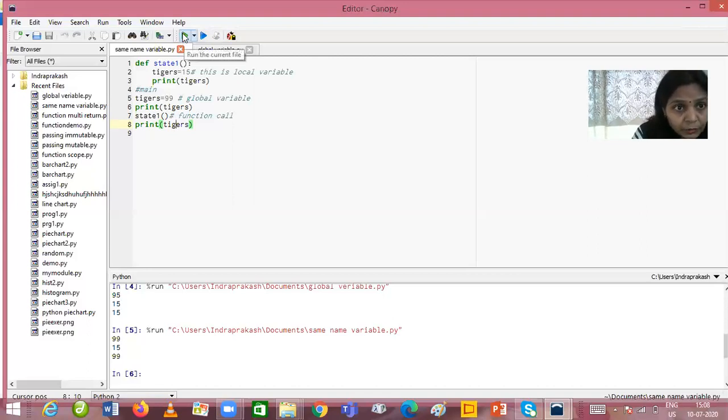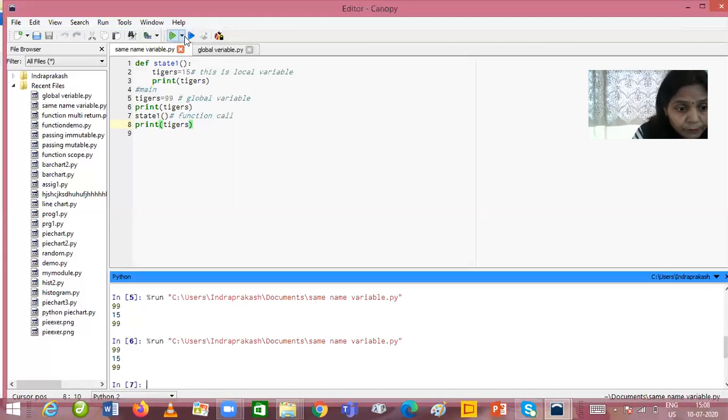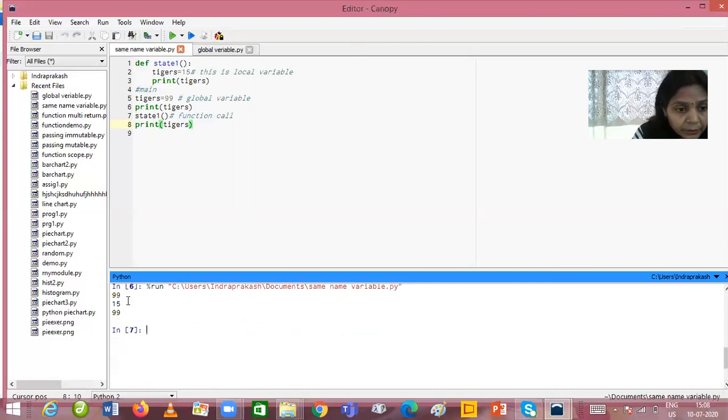So I'm executing this program in front of you. Let me analyze this output. Okay, the first statement, this 99 value, why is this 99 value here? This 99 value is here because statement number fifth is executed first of all, and it will assign 99 to the variable tiger, that is the global variable.